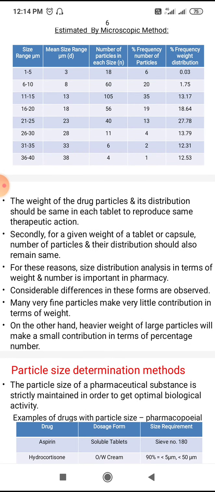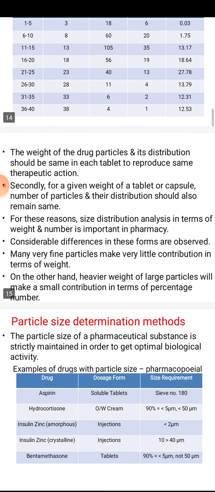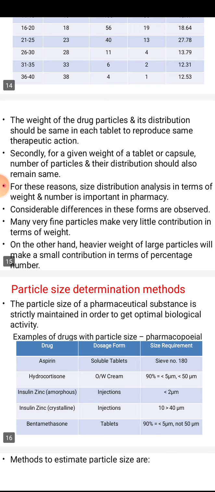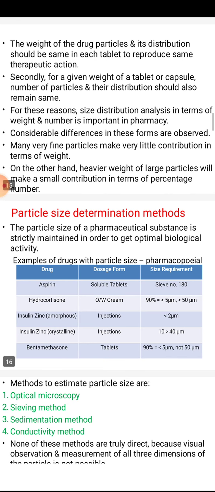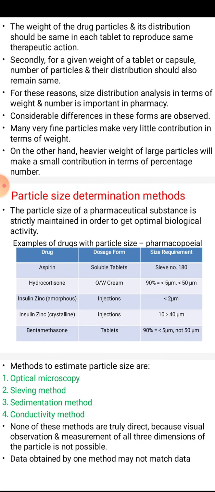Now the weight of the drug particles and the distribution should remain the same in each tablet to produce the same therapeutic effect. The size distribution and the drug particle distribution affect the therapeutic action of the tablet. Secondly, for a given weight of the tablets or capsules, the number of particles distributed should also remain the same.